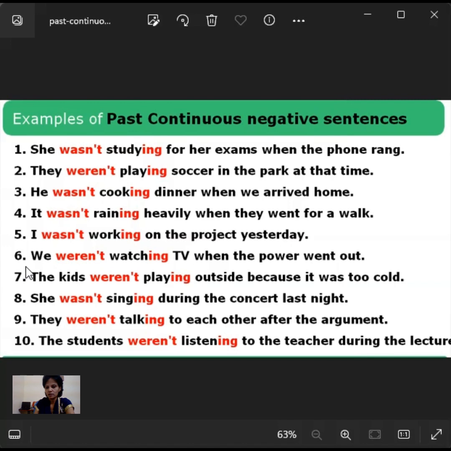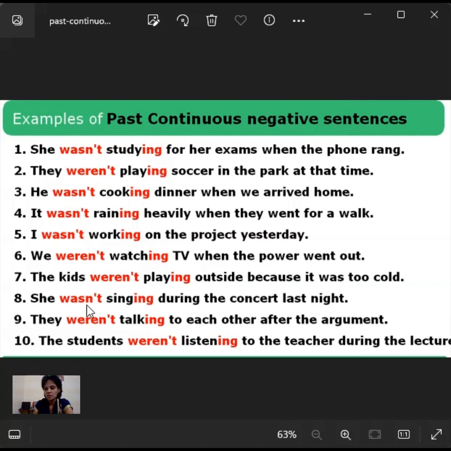And the sixth one, we were not watching TV when the power went out. When the power went out, this action was not taking place at that moment. When the power went, these people didn't watch TV. So something didn't happen. When we add not, this action becomes negative. So this action didn't take place when the power went out. Maybe they were doing some other thing. That is what it means.